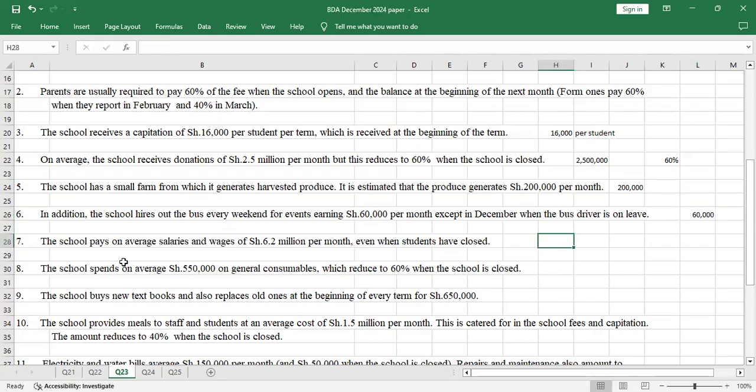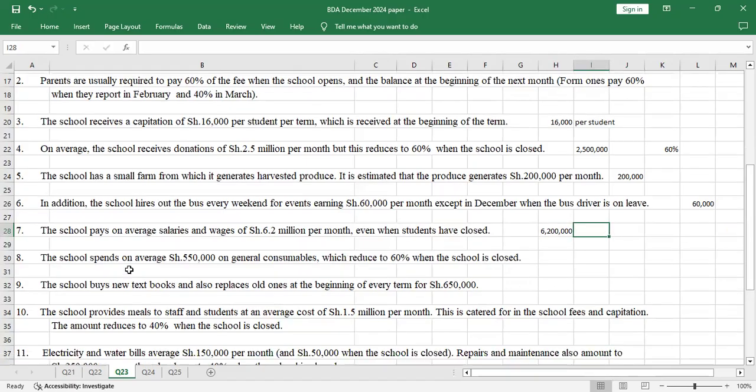Number 7, the school pays on average salaries and wages of shillings 6.2 million per month, even when the students have closed. So this will be paid throughout the year. So it will be 6,200,000 as wages per month, paid throughout the year, even when the schools are closed.